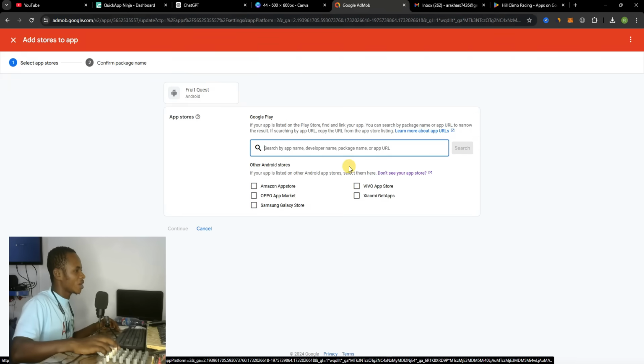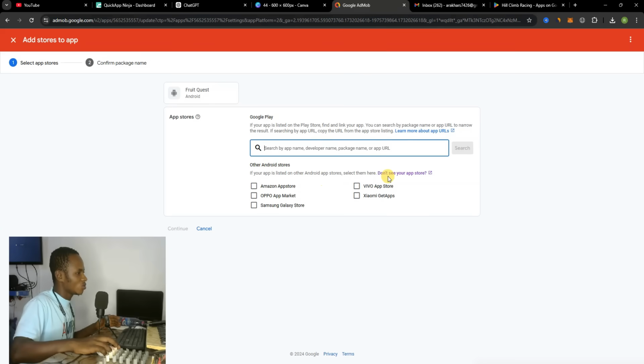You can add it over here. They have some code, so you just have to search for your game over here, and then hit on the kind of platform you've added your game to. If your app is available on Google Play Store, you can add it over here, search for your game, and the game will appear. So you see Google Play, you search for your game, and the game will be available over here.